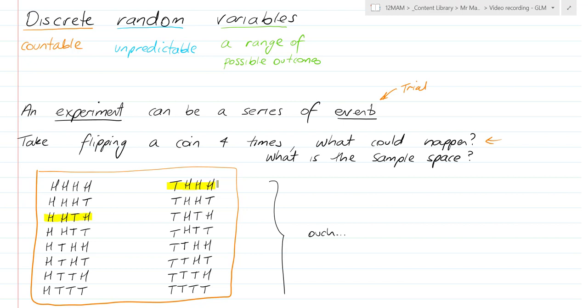When we talk about discrete random variables and binomial probability, we're going to head more towards an understanding that in this case we have 1 tail. And you can see 1 tail occurs there, it also occurs here, and it also occurs here. And you can kind of see why it happens only 4 times, because that's when the tail is the first, that's when the tail is the second, that's when it's the third, and that's when it's the fourth. And then there's other options there as well. So this will be really important to understand, that number of things.